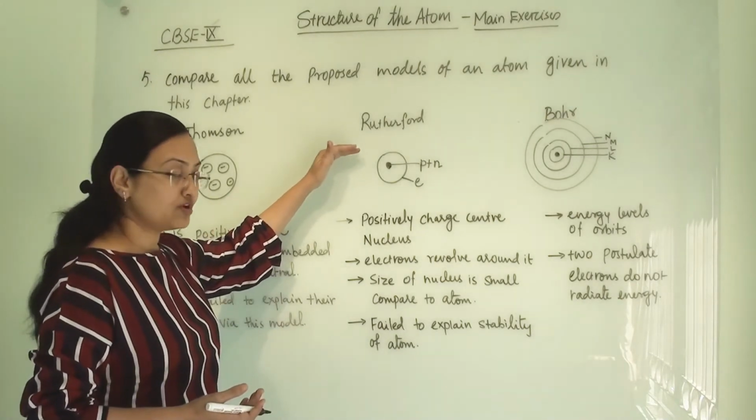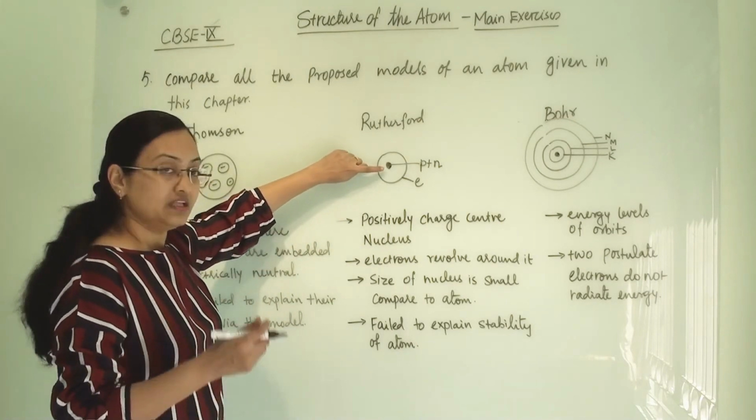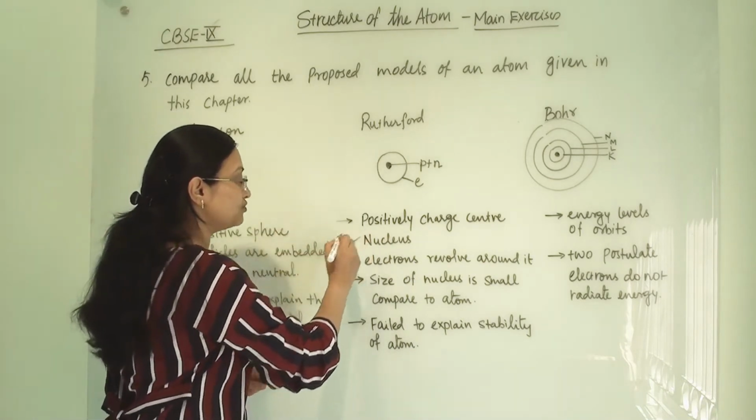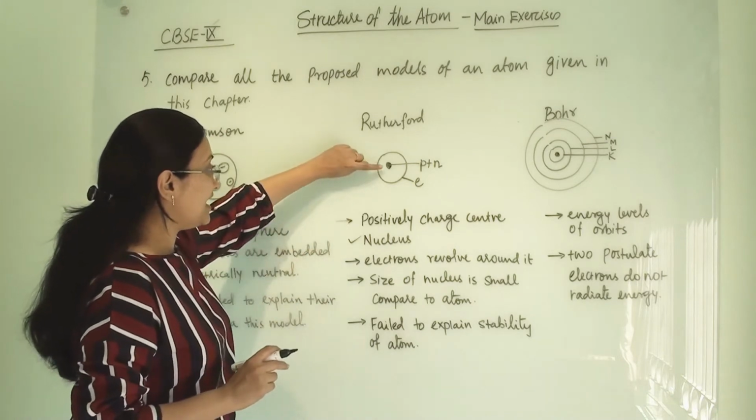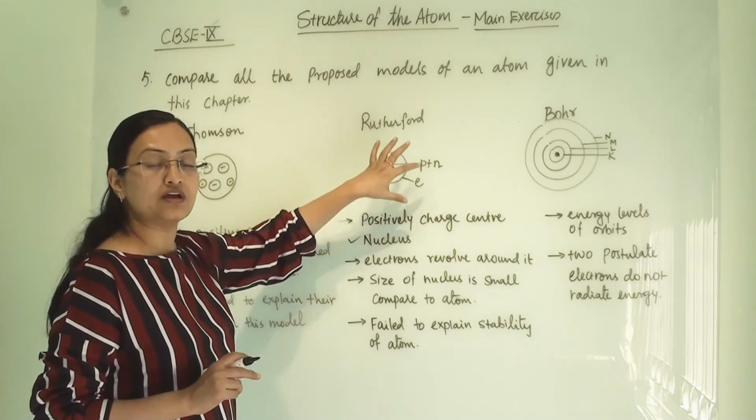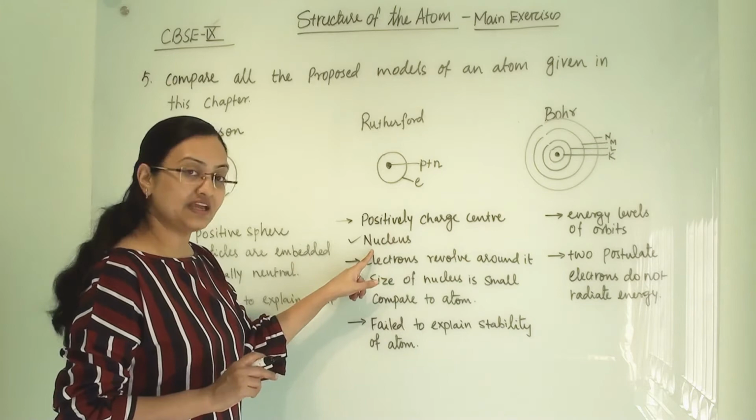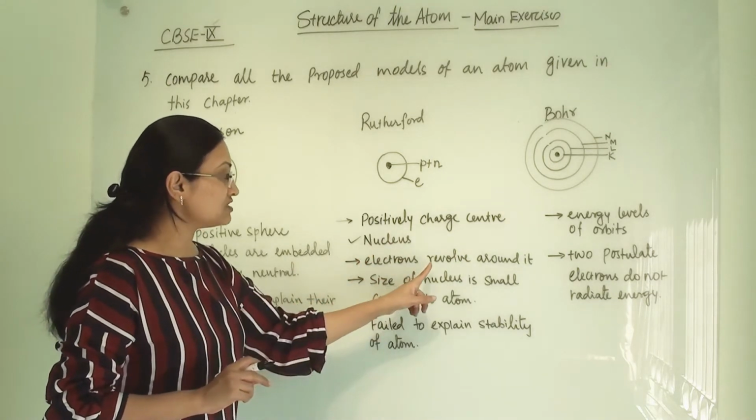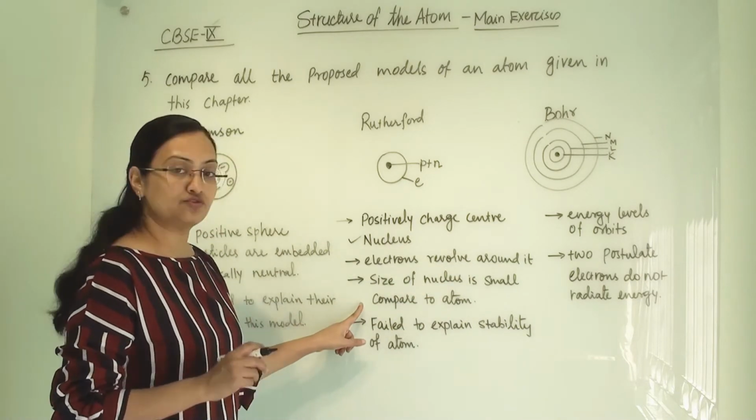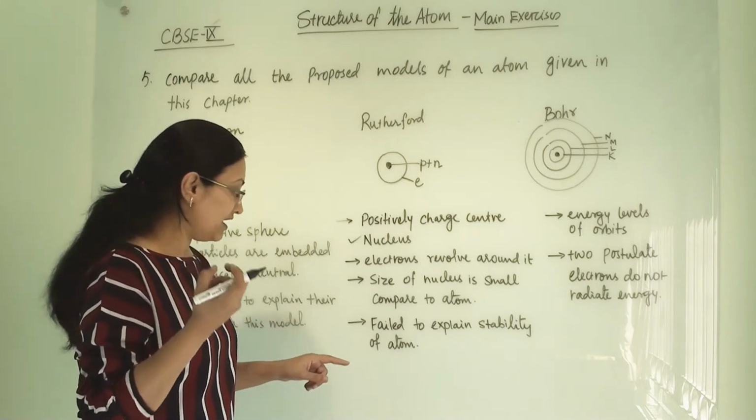Now coming to Rutherford's model of an atom, he gave this structure. He said that in the center of the atom, the nucleus is there. He was the first scientist who gave the name nucleus. In the nucleus, protons and neutrons are there and electrons are revolving around the nucleus. The positively charged center is the nucleus, and electrons revolve around it. The size of the nucleus is very small compared to the atom. The whole mass of the atom lies in the nucleus.